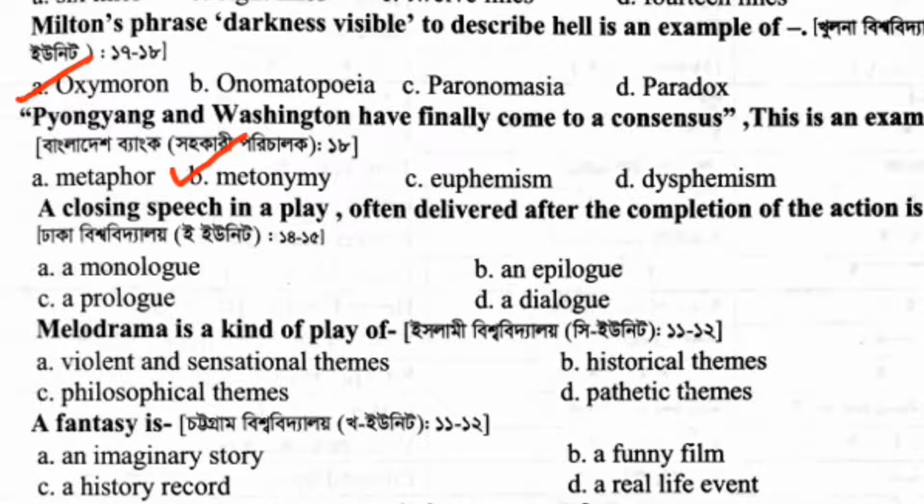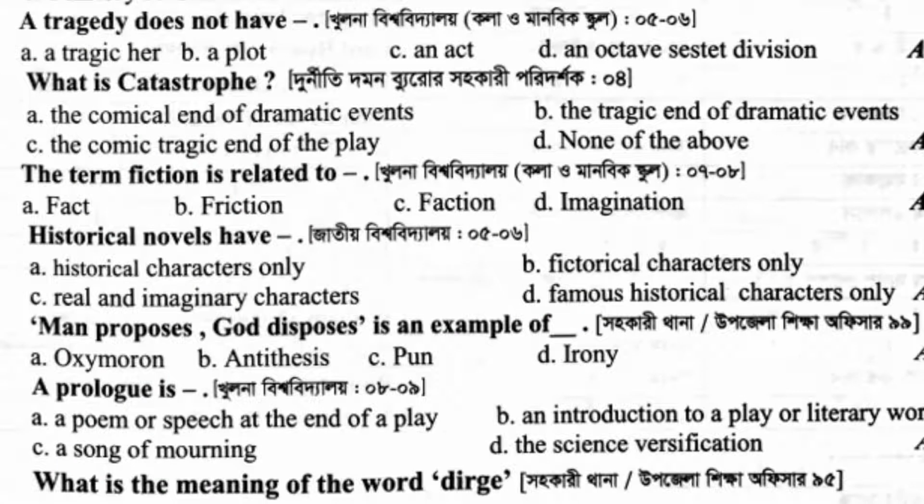Metonymy. A closing speech in a play, often delivered after the completion of the action, is called dash. An epilogue. Melodrama is a kind of a play of dash. Violent and sensational themes. A fantasy is dash. A fantasy is an imaginary story. A tragedy does not have dash. A tragedy does not have an octave sestet division.